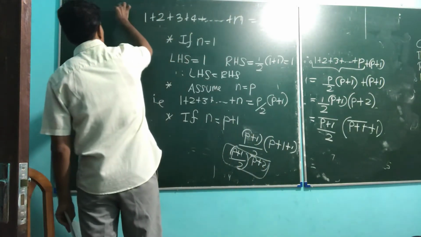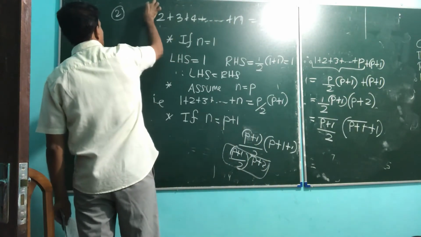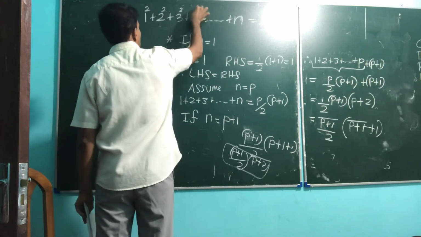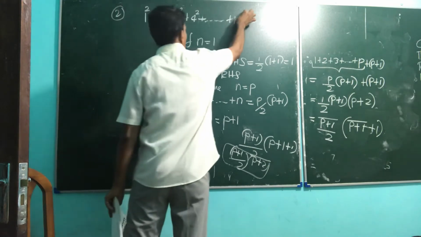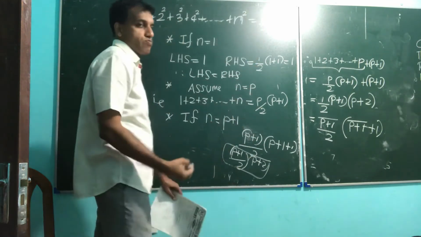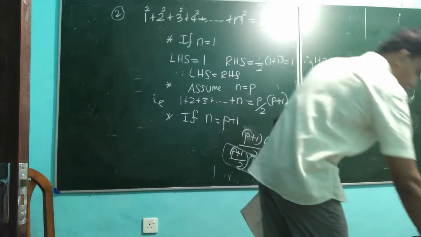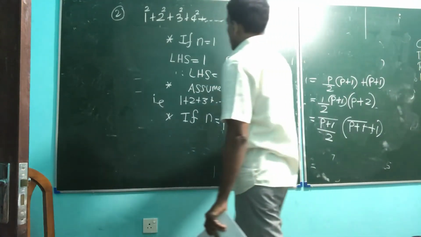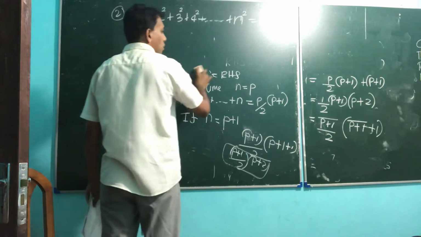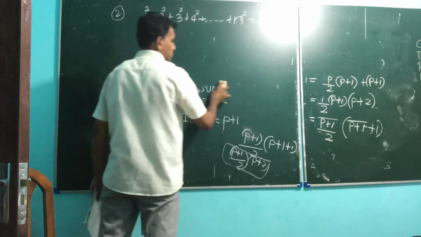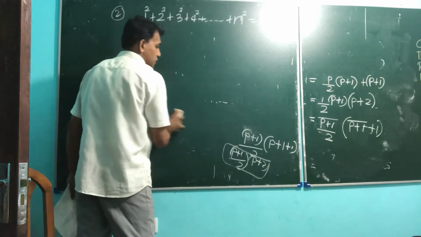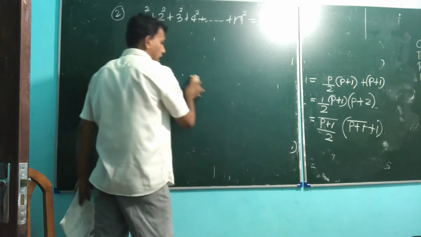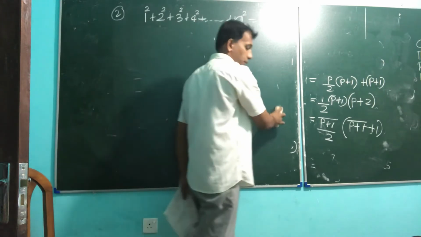See second question, problem number 2. 1 square plus 2 square plus 3 square plus 4 square up to n square. That is what? Sum of the first square numbers, like any 100 square or 50 square summation.